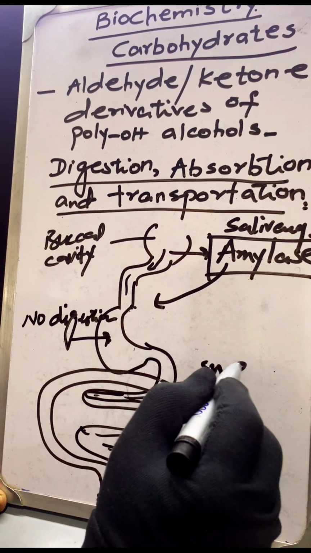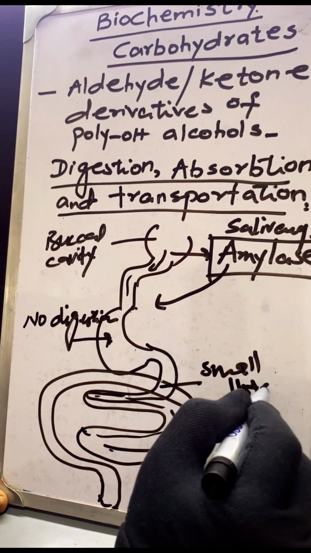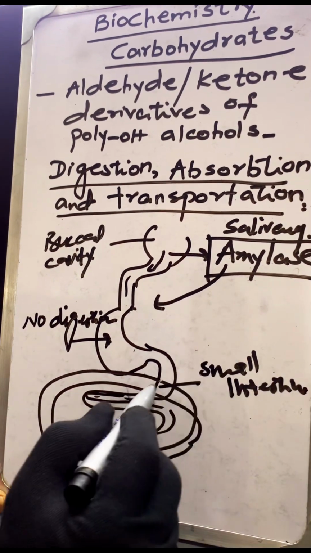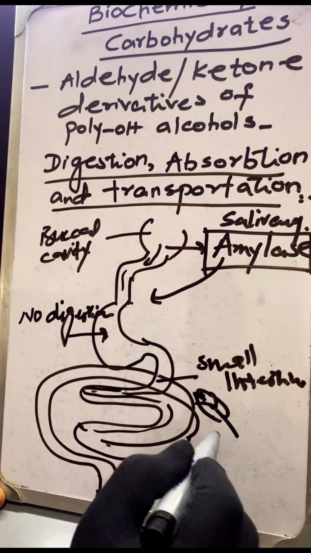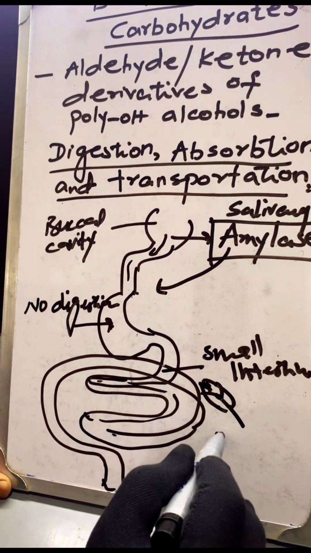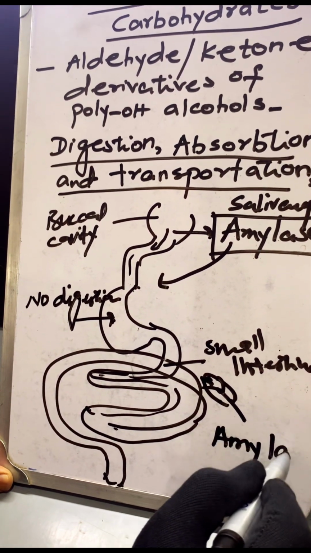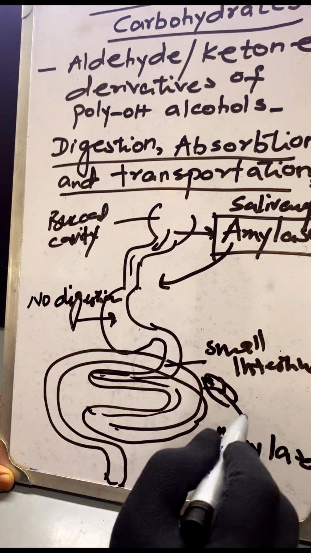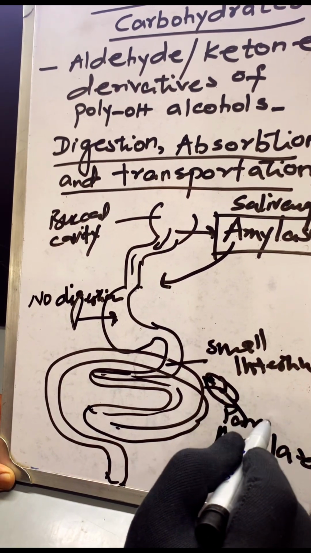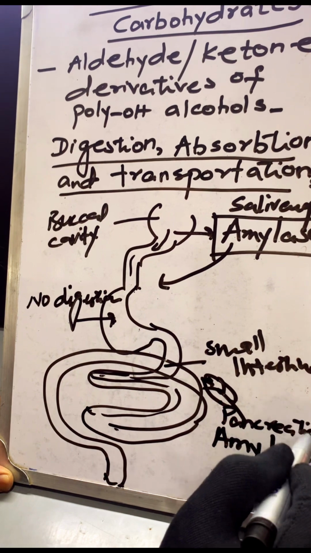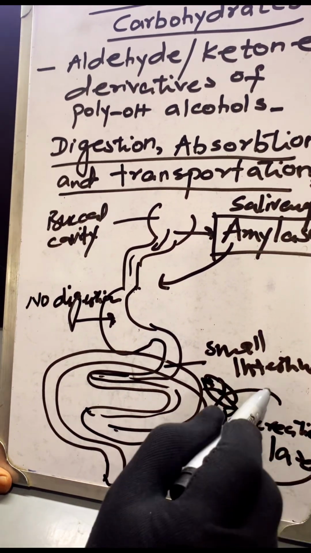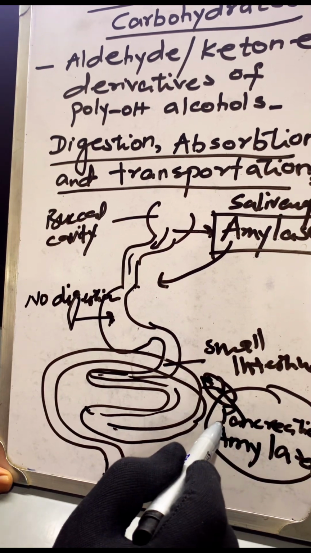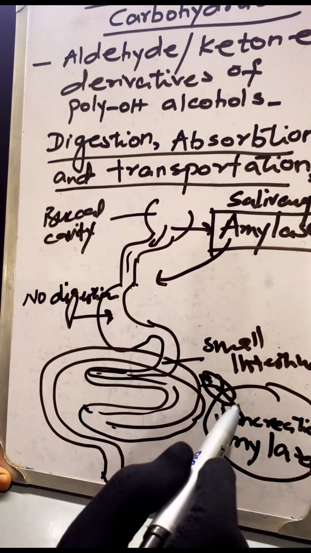This is the small intestine, and here the pancreas releases another amylase which we call pancreatic amylase, because it is released by the pancreas. This pancreatic amylase does the maximum digestion of carbohydrates in the small intestine.